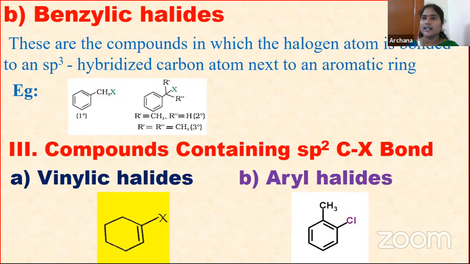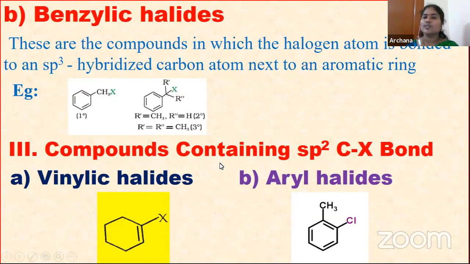Next, benzylic halides: simply, the halogen atom is attached to an sp3 hybridized carbon atom next to an aromatic ring. Here also, this is the halogen, and this is the carbon having sp3 hybridization. This carbon is next to the aromatic ring. Therefore, these two are examples of benzylic halides. This is one of the classifications.